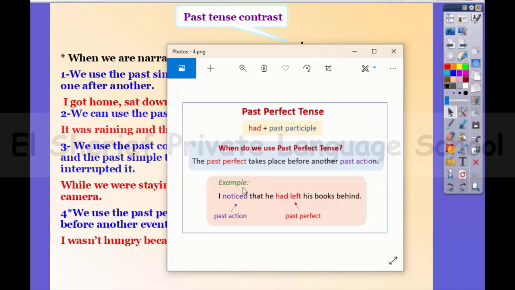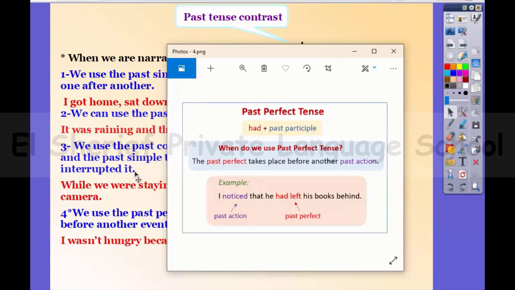For example, I noticed that he had left his box behind. So at first he left his box. Then I noticed it. So he had left his box. This is the first action. He had left his box. And the second action is I noticed it. We put it in the past simple tense. So I noticed the action. I noticed that he had left his box behind.